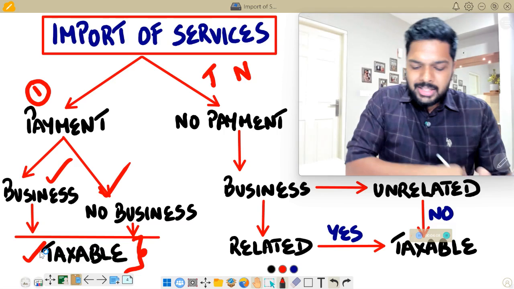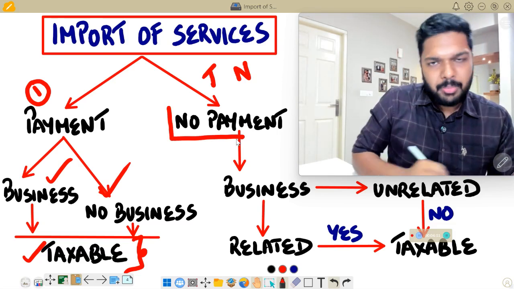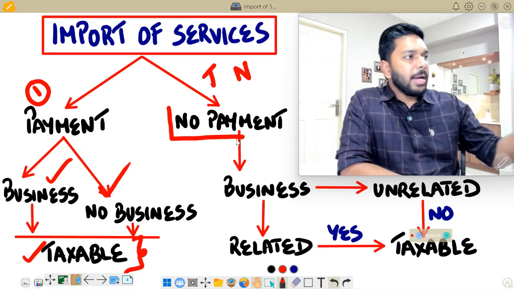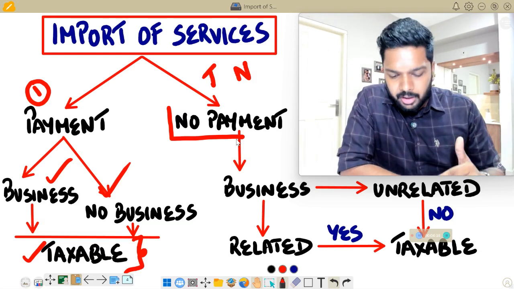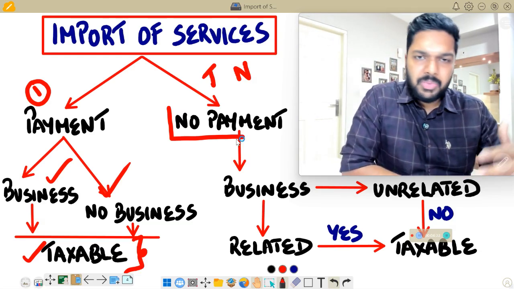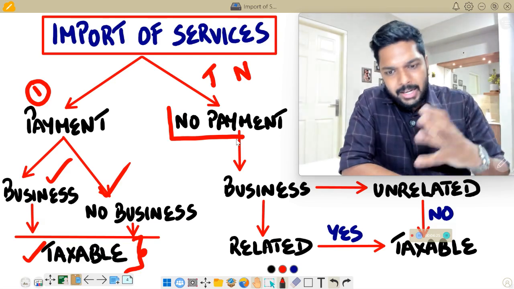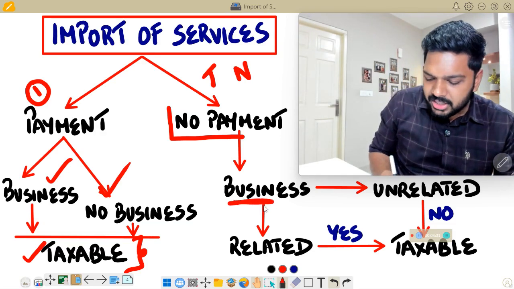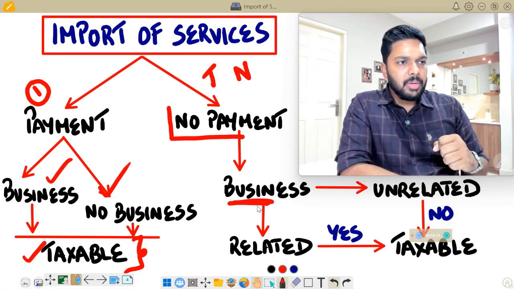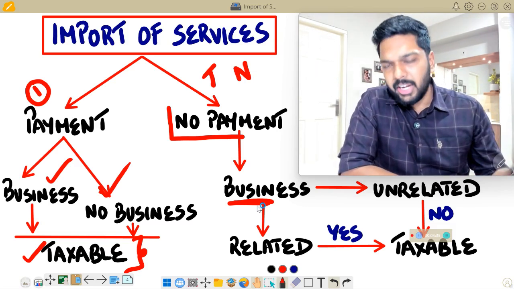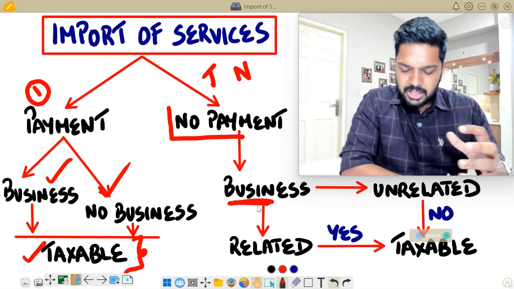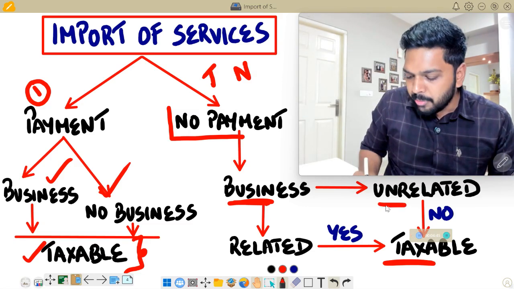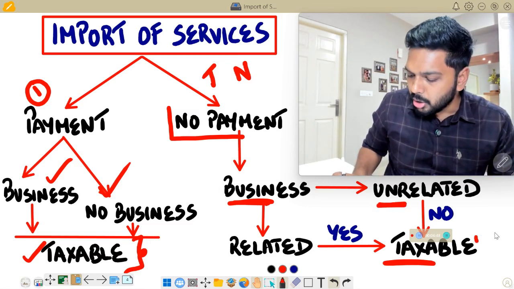In the second scenario, let's say there is no payment flowing from recipient to supplier. It is free of cost. Say you are importing services from a known person, head office to branch office, or from your family, your father, mother, son, or daughter, or from your related parties. In that case, you check whether business is there or not. So if you're importing service from a related person without any payment, but it is for a business purpose, then in that case, it is a taxable service. But if you're importing service from an unrelated person, even though it is for business, it is a non-taxable service.